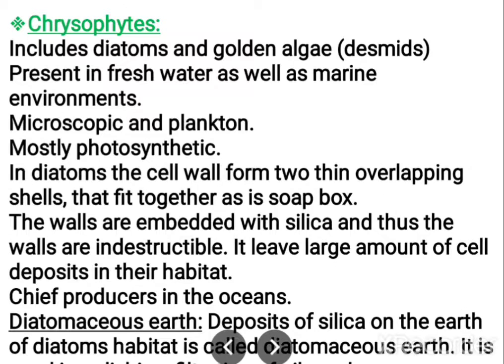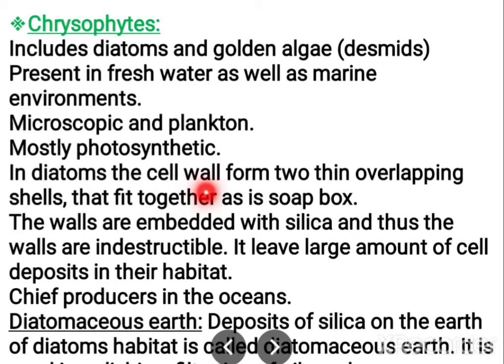The kingdom Protista can be classified into various subgroups: chrysophytes, dinoflagellates, euglenoids, slime molds and protozoans. First let us study chrysophytes. The chrysophytes include diatoms and golden algae, that is desmids. They are present in freshwater and marine water also. They are mostly microscopic plankton. Plankton means floating organisms. They are mainly photosynthetic organisms.